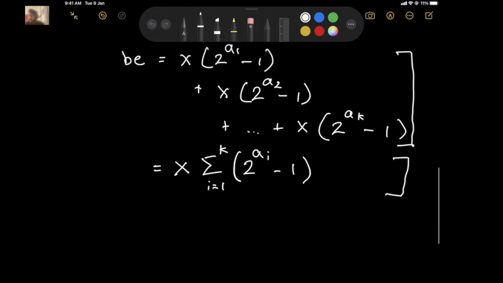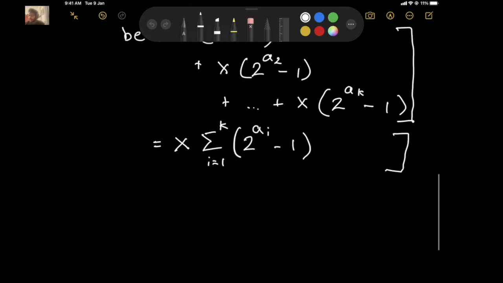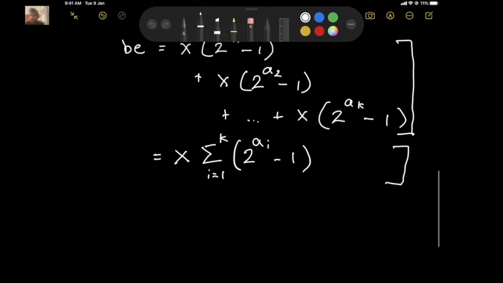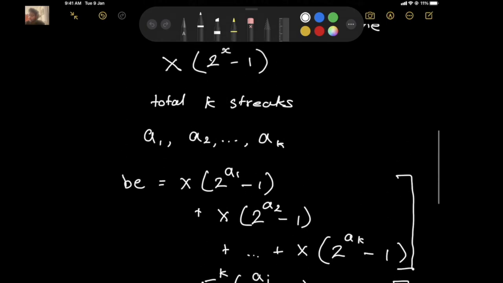So this is the number of burgers eaten. Alright? And now let's calculate one more factor, which is the amount of time taken to eat these burgers. Now, on each eating streak, we spend ai minutes, right? a1 minutes, then a2 minutes, and so on. And then in the middle of two eating streaks, we have to take a break for 1 minute. So we add a +1 here. And this keeps on happening till the end. So in total, we have k minus 1 plus 1s.